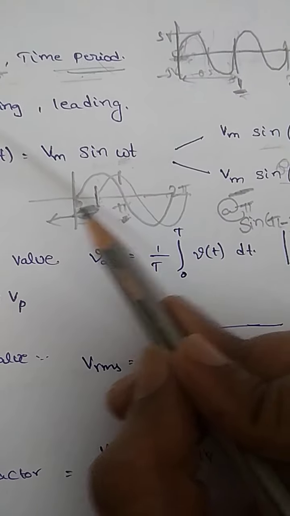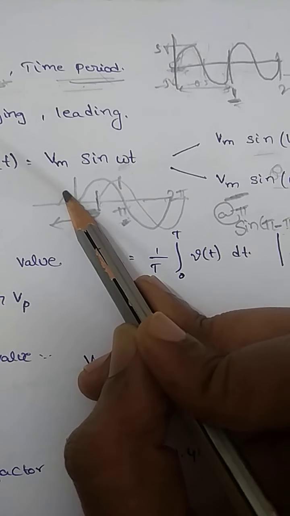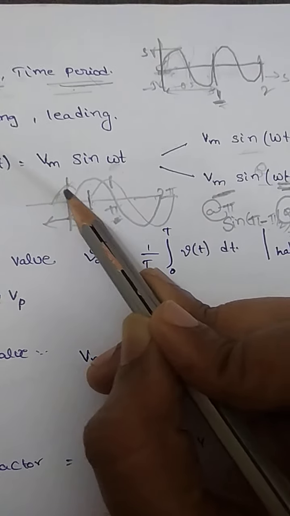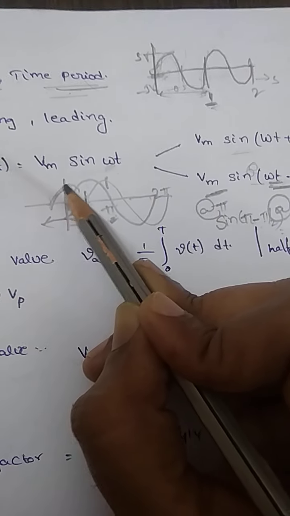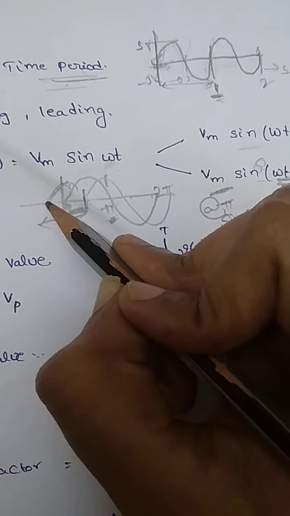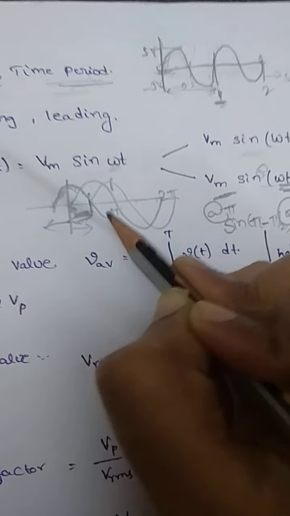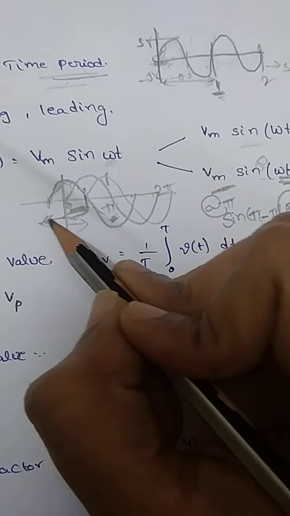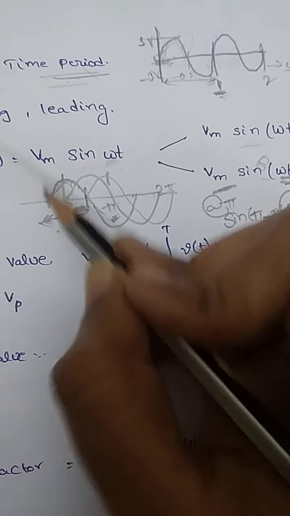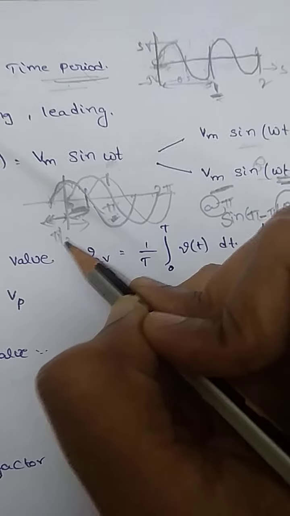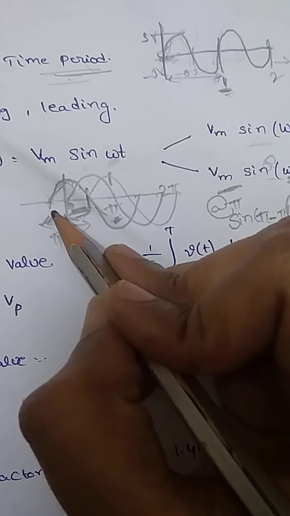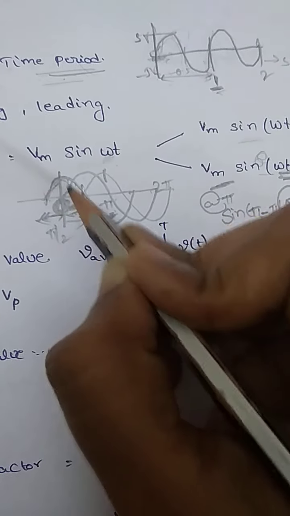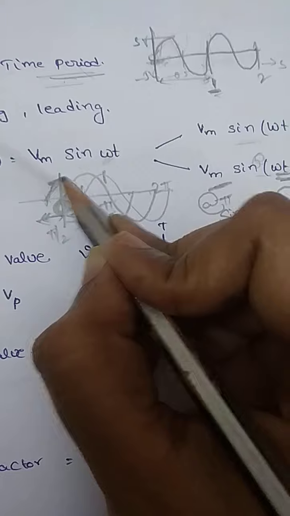For the same case, instead of delaying, if I'm advancing my signal, for ease of understanding, I'm just considering the maximum values and minimum values. So I'm advancing my signal by a certain parameter. Here also I'm considering pi by 2. I'm advancing my signal by pi by 2. That means at the omega t value of 0, I must have a maximum value.